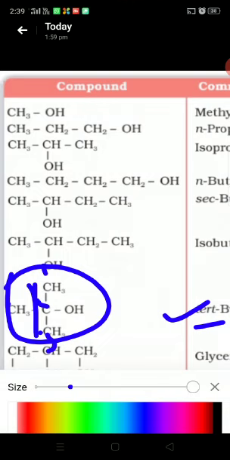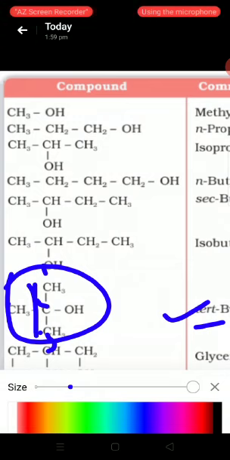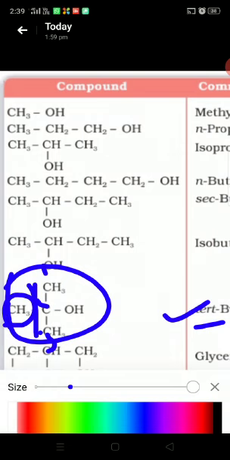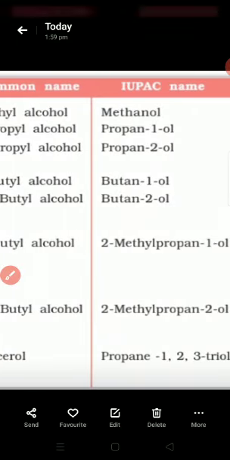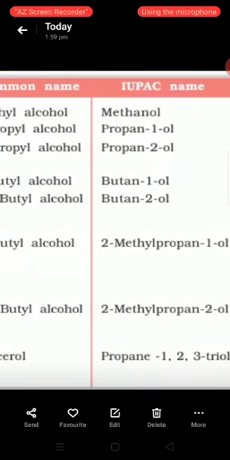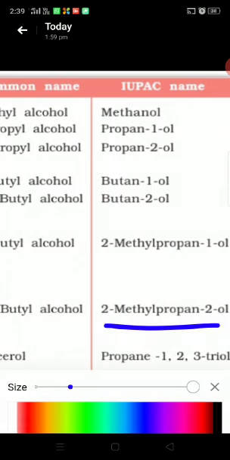That means a propyl group is there, hence the IUPAC name of this compound is propane-2-ol, but there is one substituent, a methyl group, hence the IUPAC name of this compound is 2-methylpropane-2-ol. See here, 2-methylpropane-2-ol.